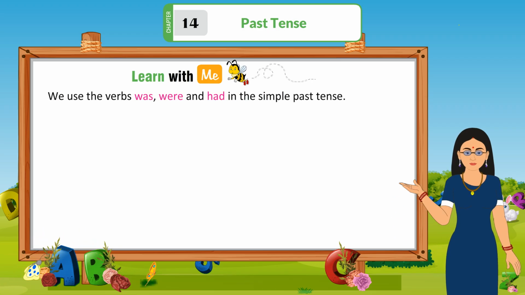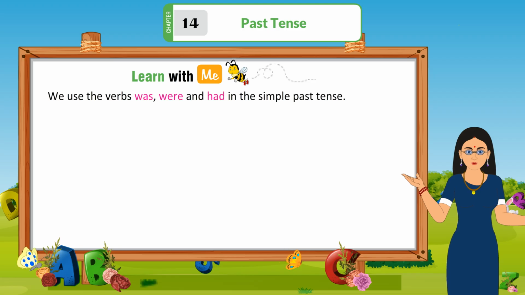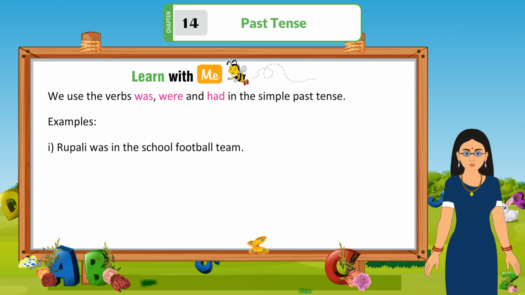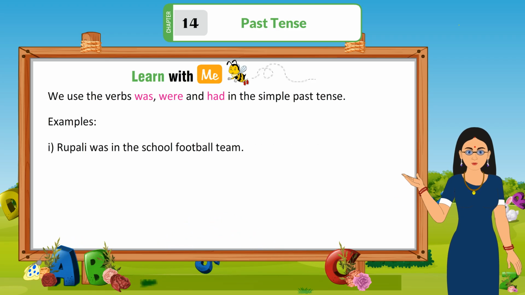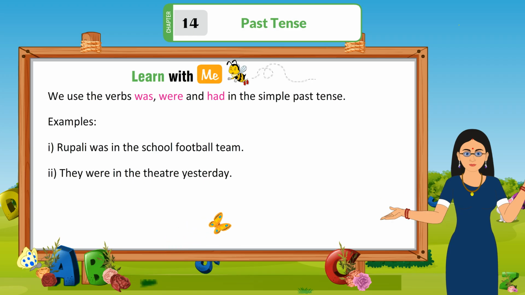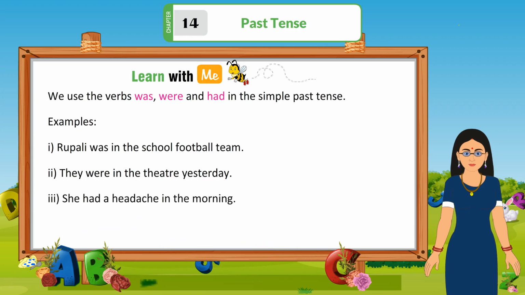We use the verbs was, were, and had in the simple past tense. Examples: 1. Rupali was in the school football team. 2. They were in the theater yesterday. 3. She had a headache in the morning.